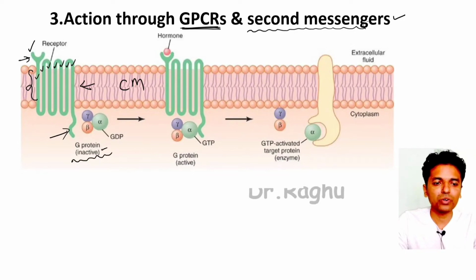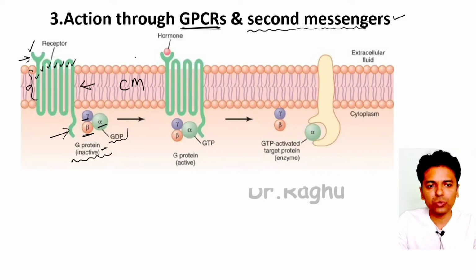Now what is this G protein? G protein has a trimeric subunit. What are the 3 subunits? One is an alpha subunit, second is a beta subunit, and the third is the gamma subunit. Now attached to the alpha subunit is GDP. That is why this protein is called a G protein.